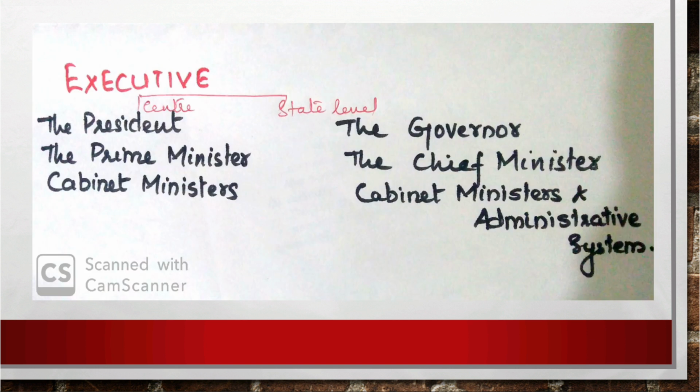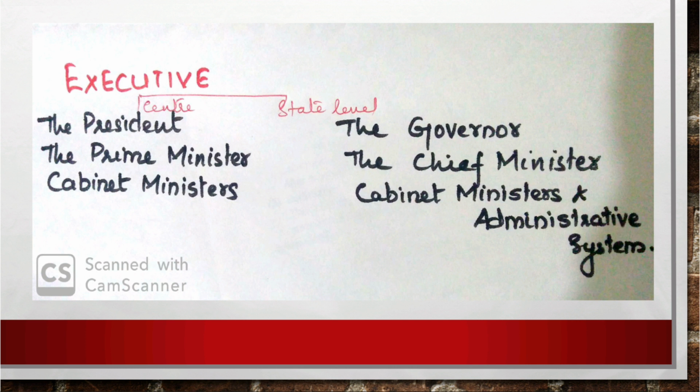What about the executive? The executive, as per the Constitution of India, consists of, look, at the center level we have the President, the Prime Minister and the Council of Ministers. And at state level, President के जगह पे state में Governor, Prime Minister के जगह पे state में Chief Minister, Cabinet Ministers के जगह पे state में Cabinet Ministers and administrative system. Understood that section? Now come to the textbook.